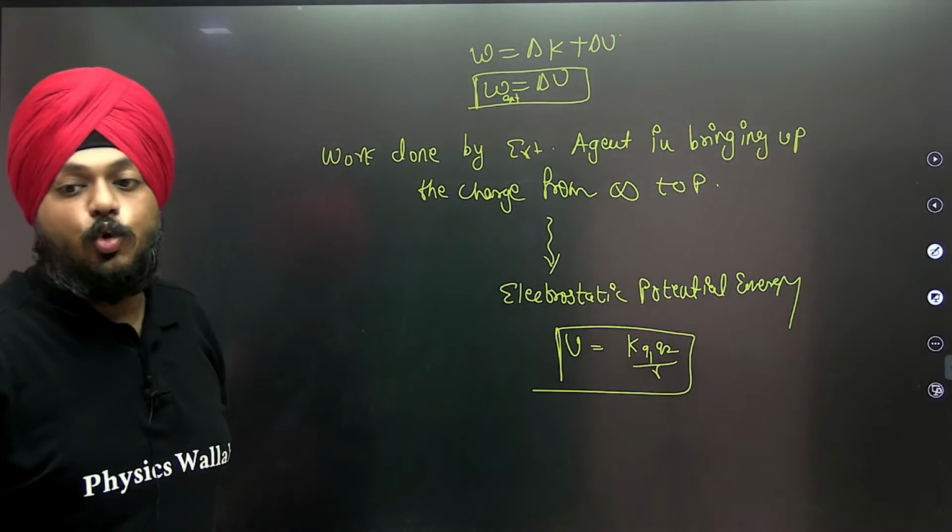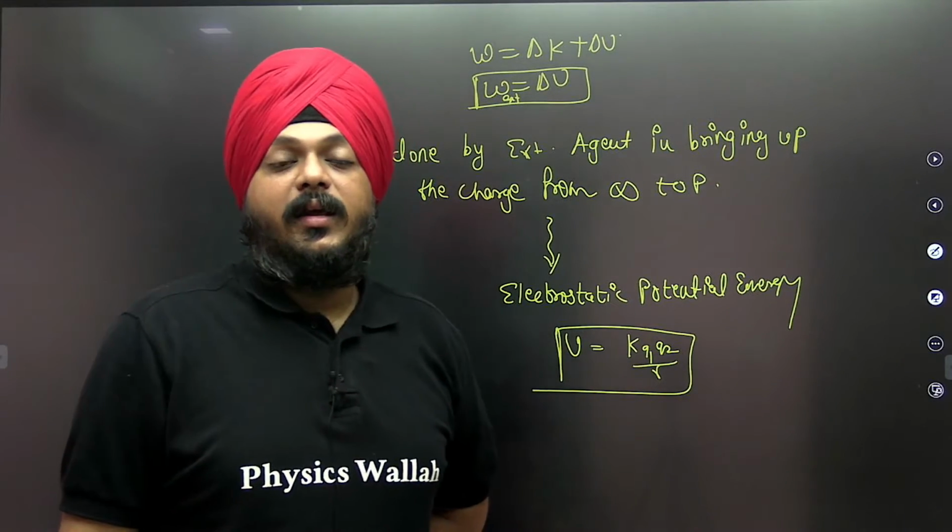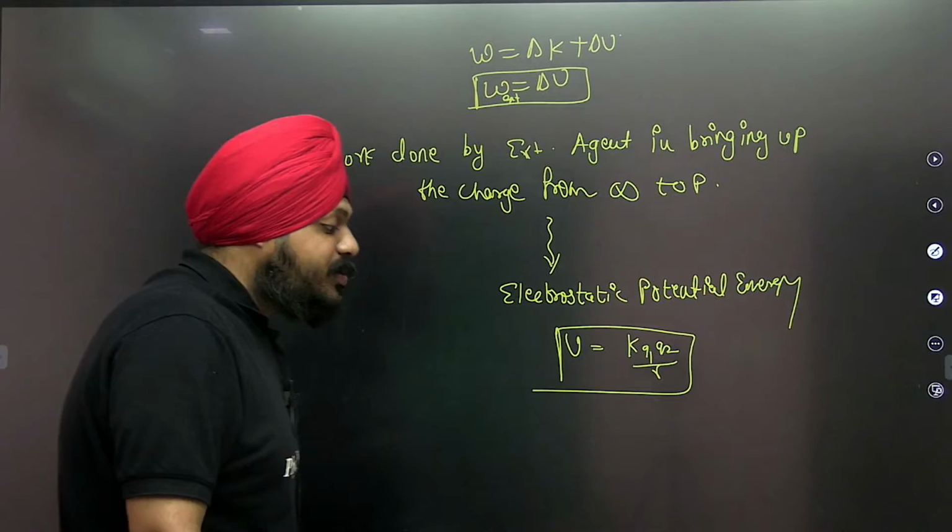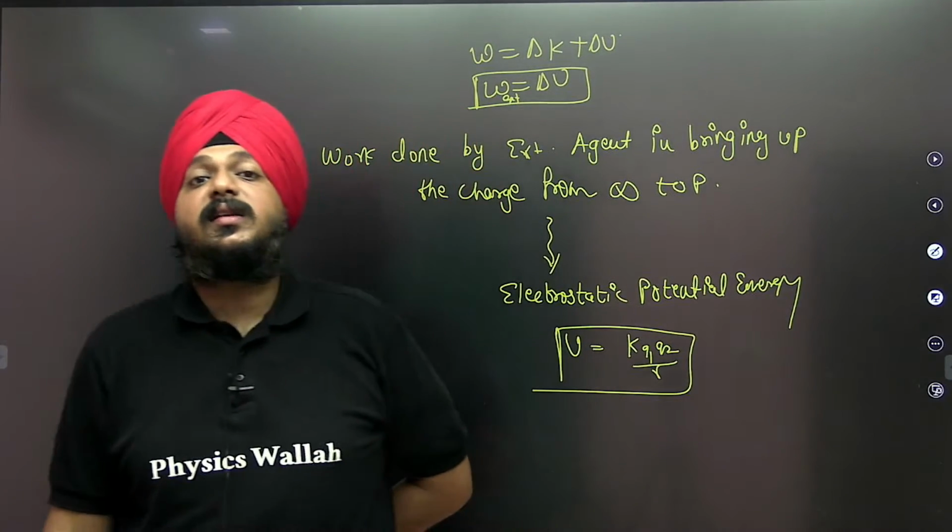Its unit is joule, and electrostatic potential energy is a scalar quantity.